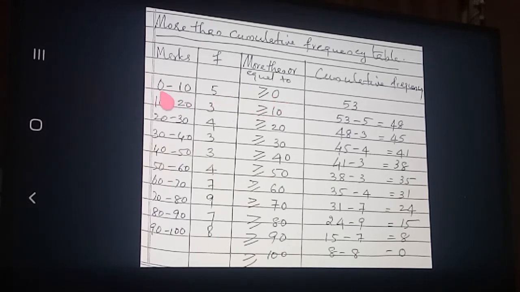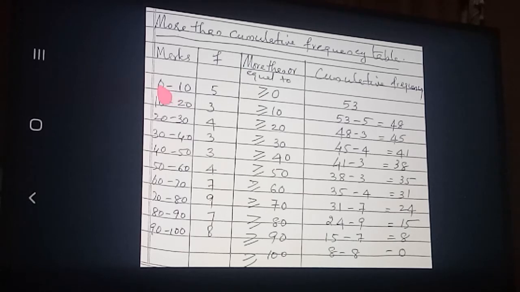See here, the students who got 0 to 10, this one 10 to 20, this 20 to 30, all you know now. So how much mark did all these students get? Greater than or equal to 0. So this is the lower boundary point, no? It will count in the same class.